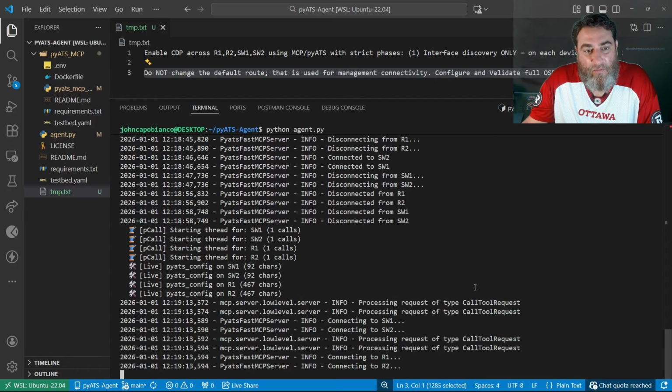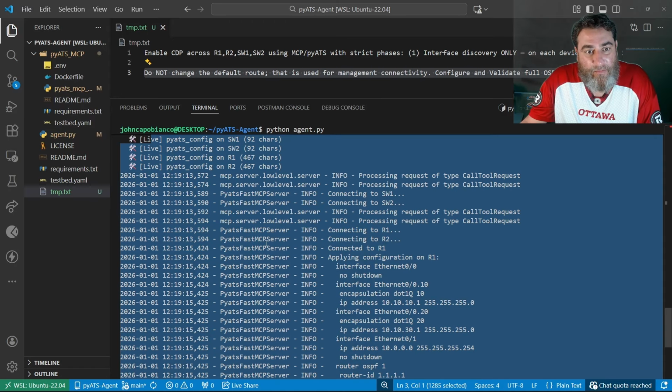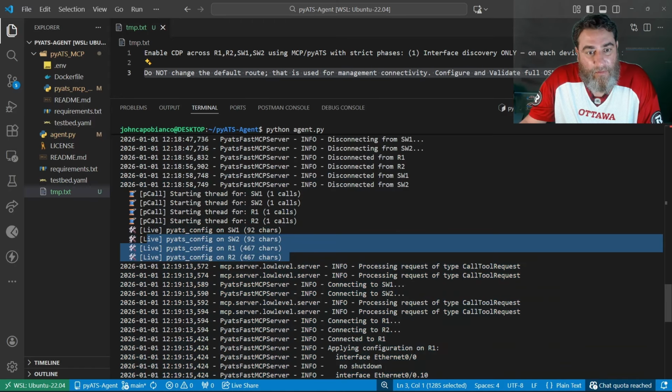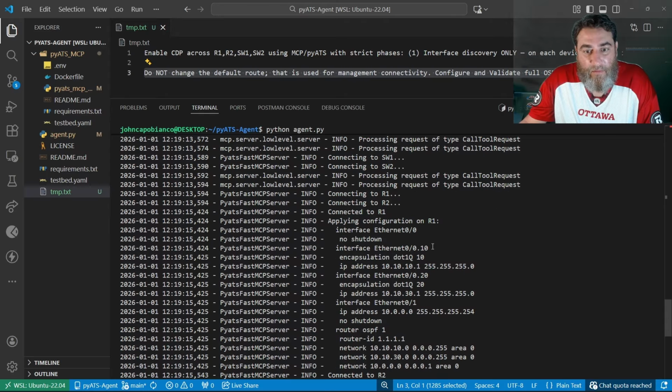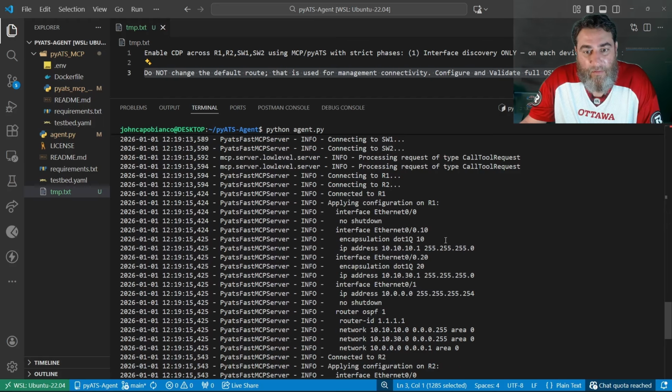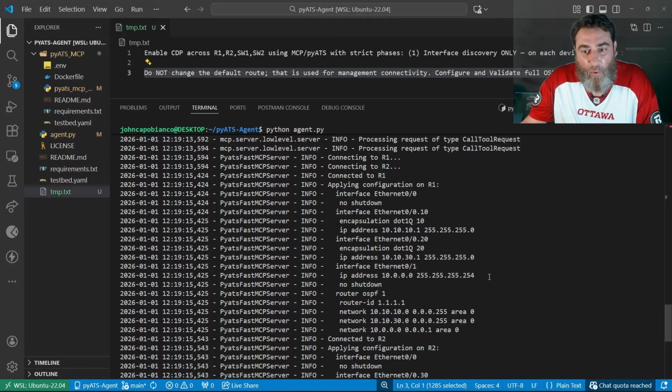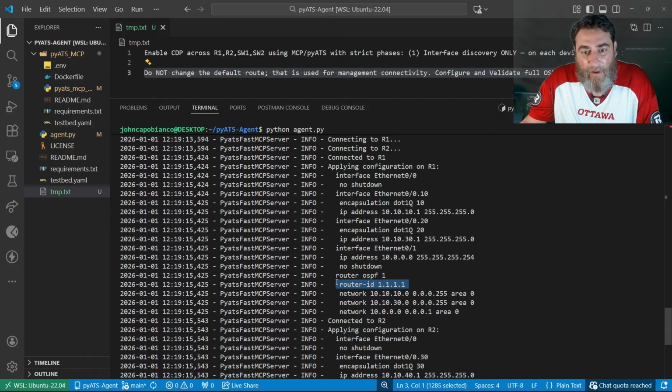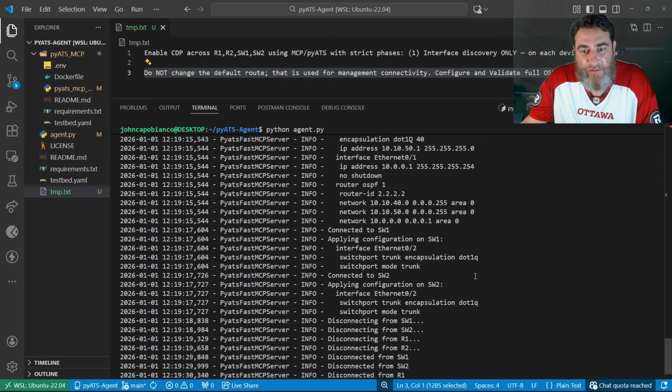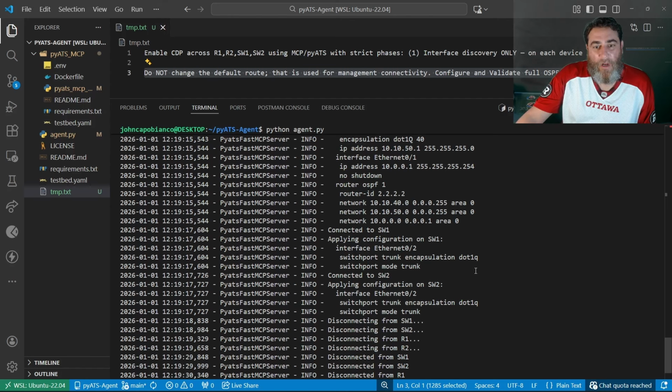So now we're configuring sub interfaces, point to point as a /31, a router ID, the routers to the networks. Okay, and then on the switches, we're switching those to encapsulation and mode trunk.